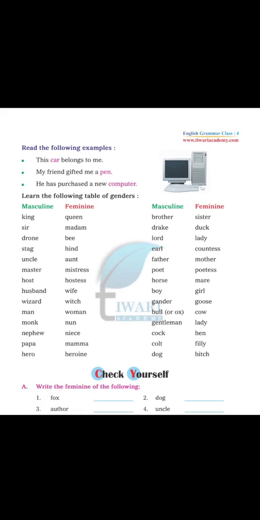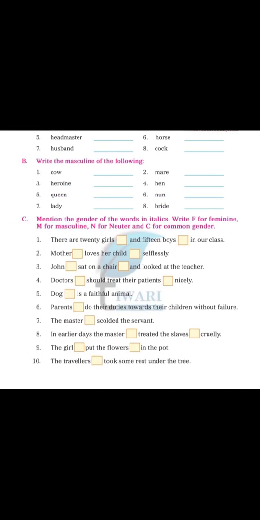Now write down the female of the following. Fox. Dog. Author. Uncle. Headmaster. Horse. Husband. Cock. Now write the masculine of the following: cow, mayor, heroine, hen, queen, nun, lady, bride.